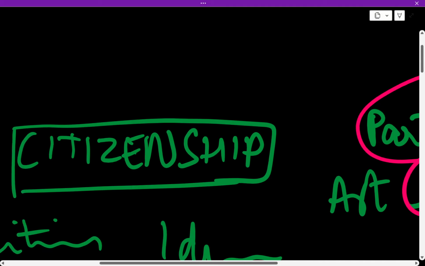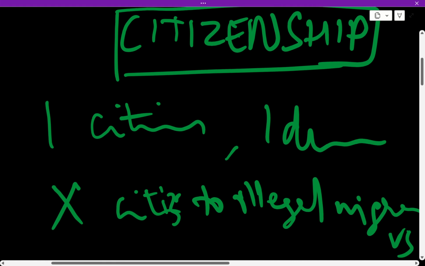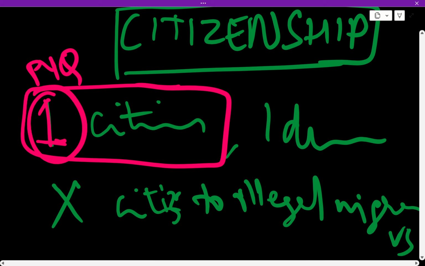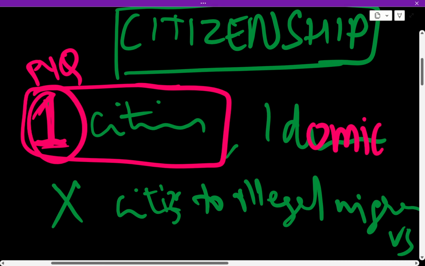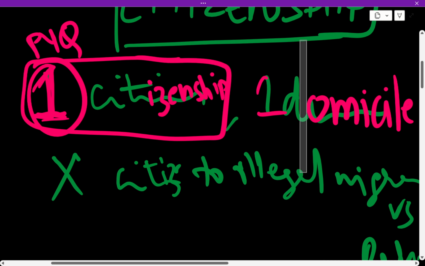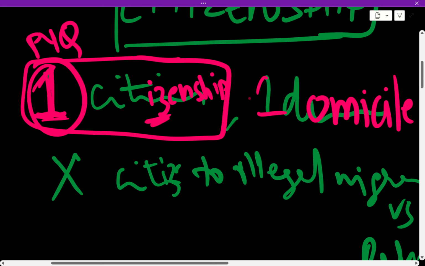Next. This is actually a question from prelims, a PYQ. India has only one citizenship. Only one. Remember this. One citizenship and one domicile. This is a previous year question. This means if an Indian becomes a citizen of another country, then the person loses India citizenship. So next.